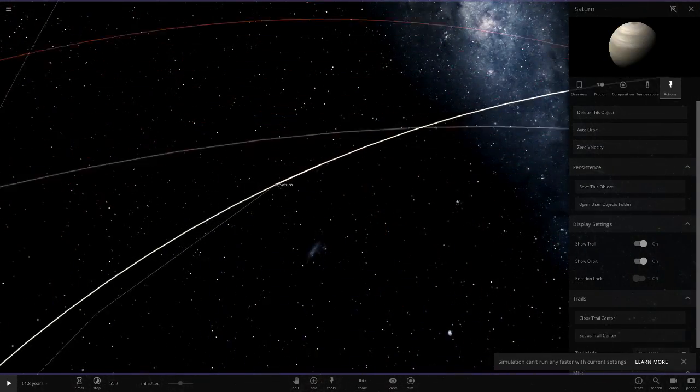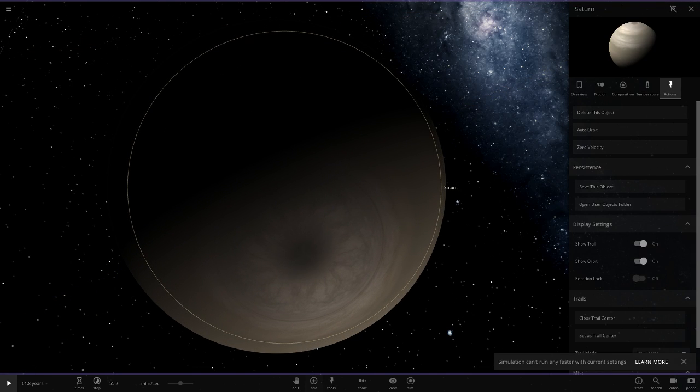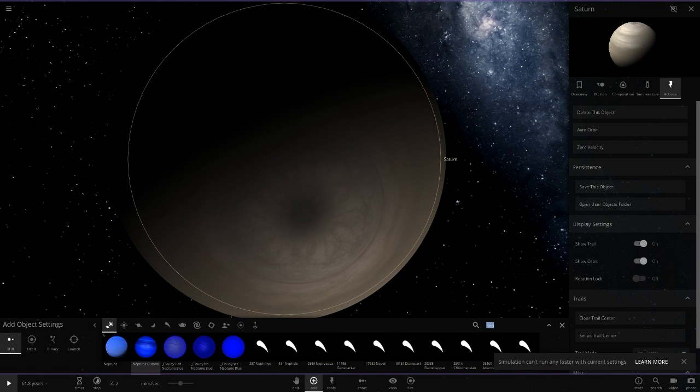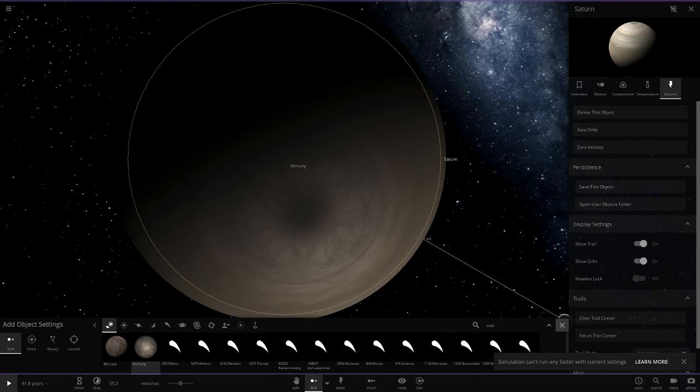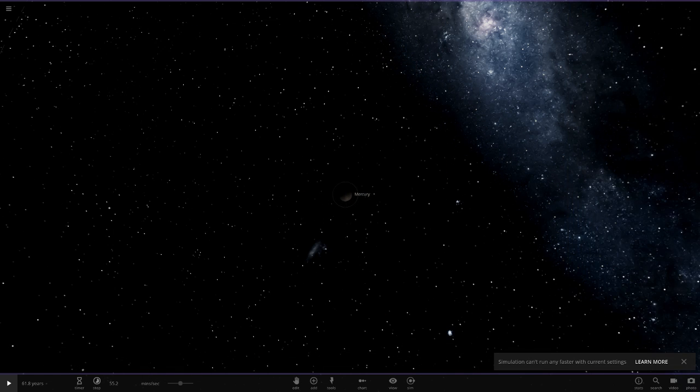Alright, so after Neptune, we have Mercury. I'm having a bit of a drink because my voice is a little bad right now. I have a bit of a cold, so I have to keep drinking otherwise my voice goes all weird.